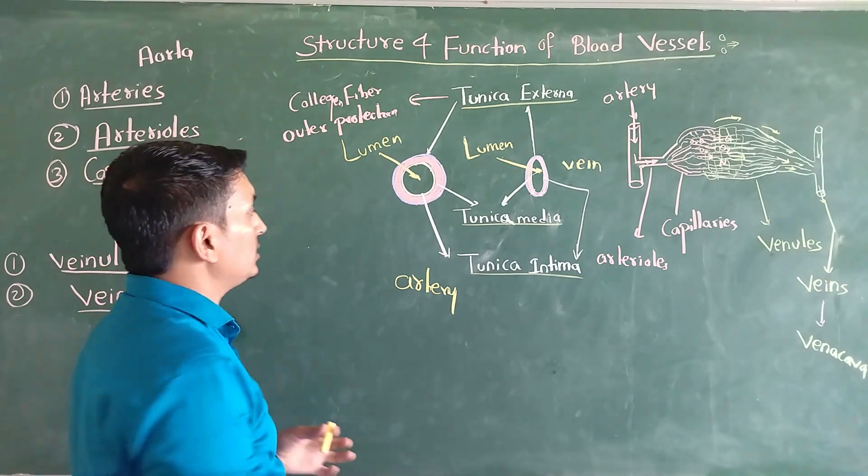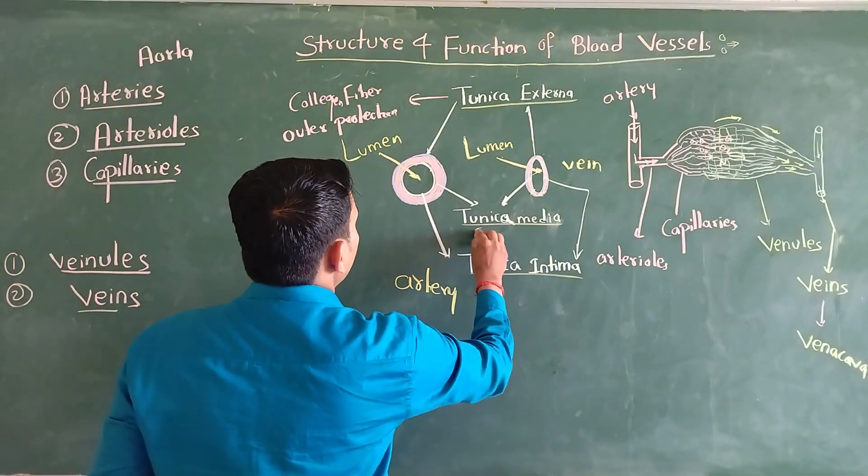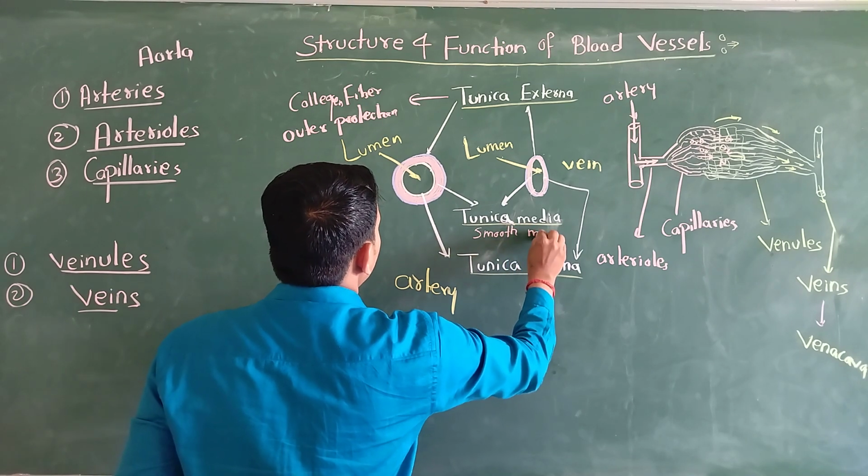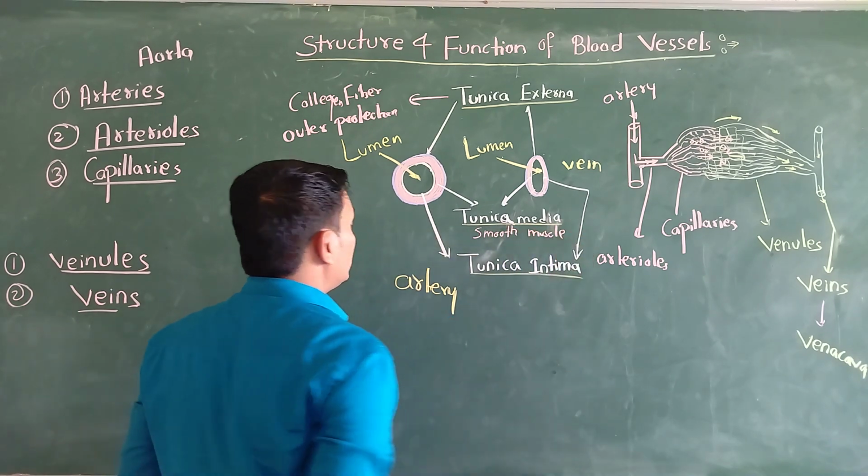Now the tunica media is always made up of smooth muscle. Smooth and elastic tissue are also there. Smooth muscle is the major part.